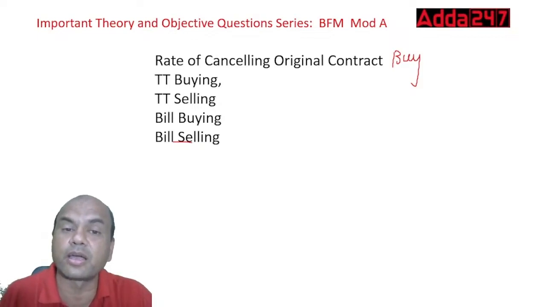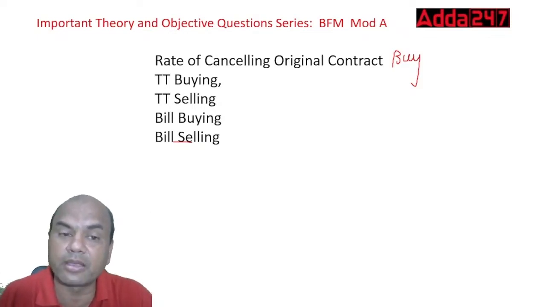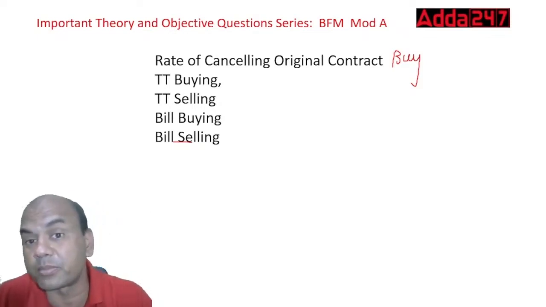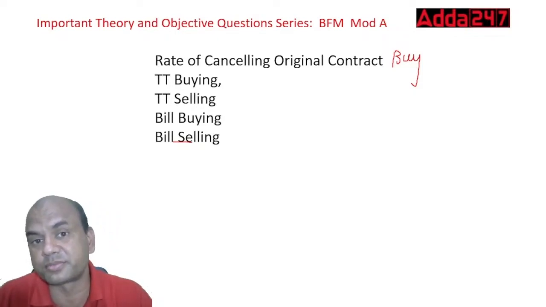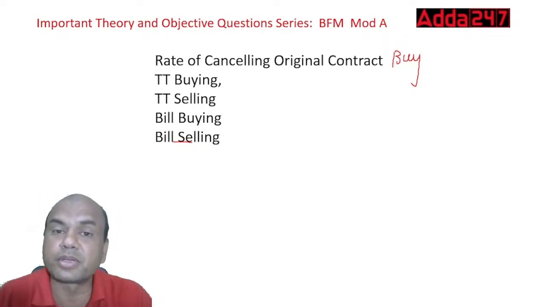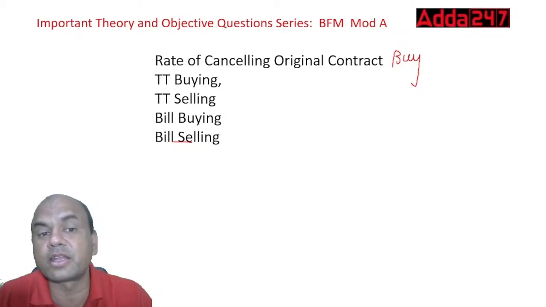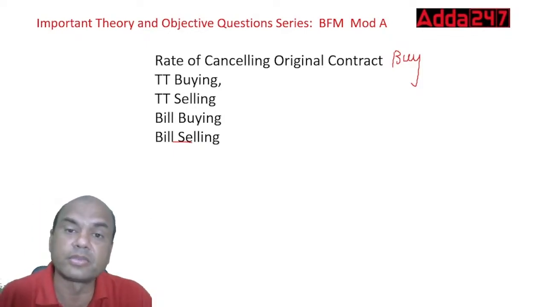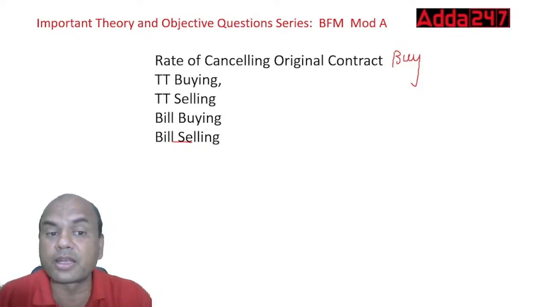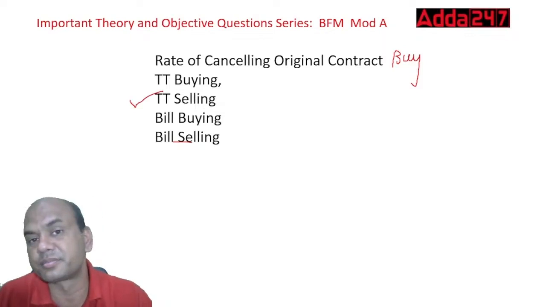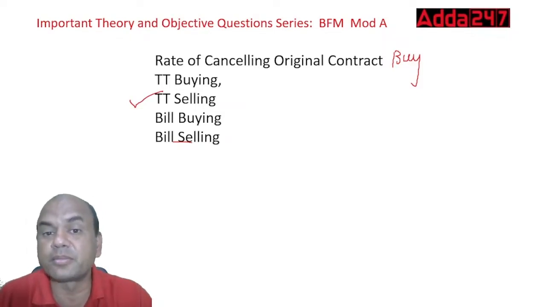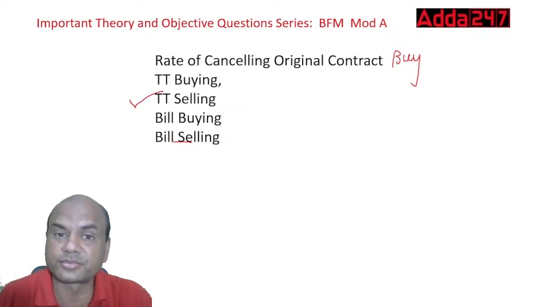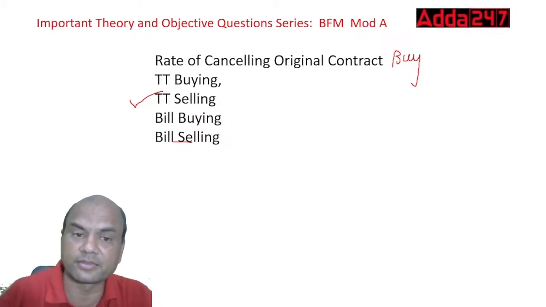Okay. So if I have purchased this dollar earlier, I might have purchased it at either bill buying or TT buying, depending on what type of transaction it was. If it was a spot transaction, I might have done it at TT buying. If it was a bill transaction, I might have done it at a bill buying rate. But cancelling is always done at the same rate. That is known as TT selling. Cancelling here means reversing that transaction, so that will always be done at TT selling.